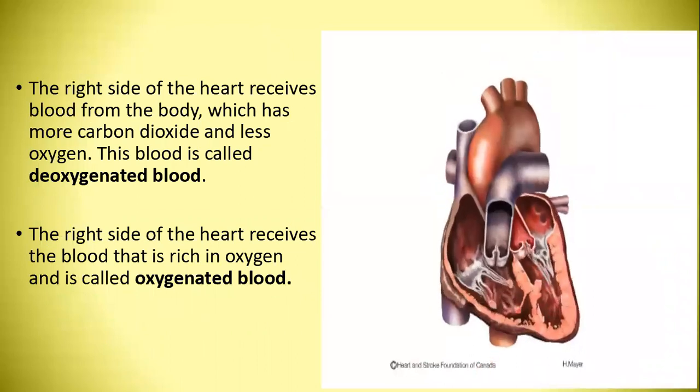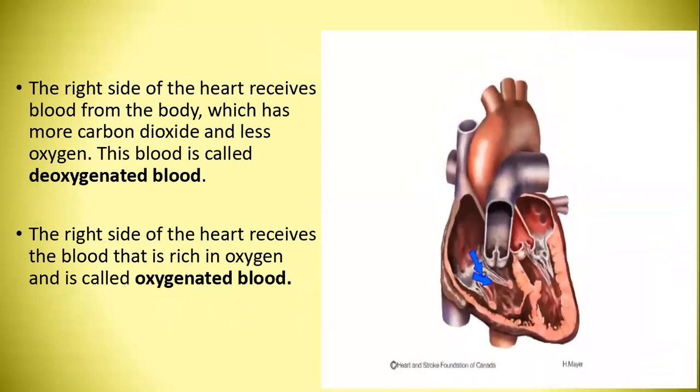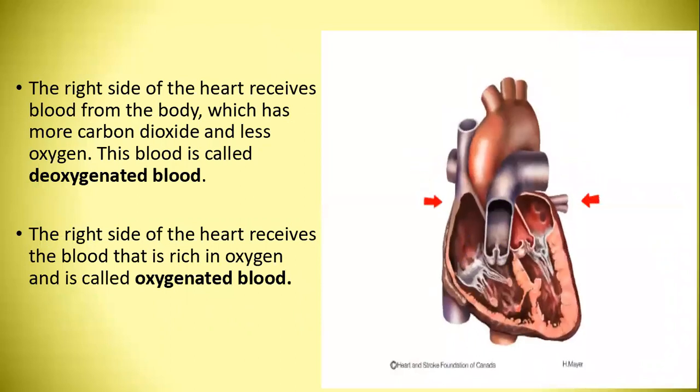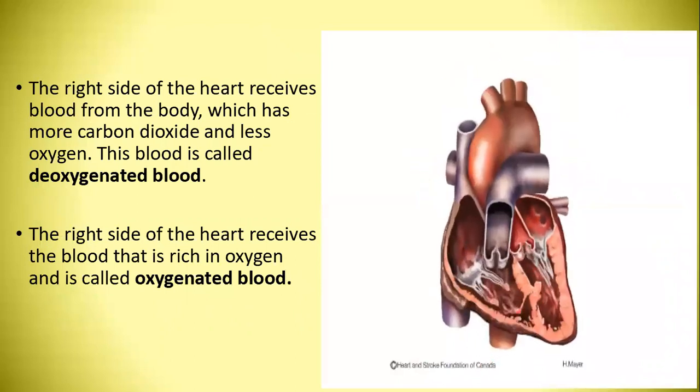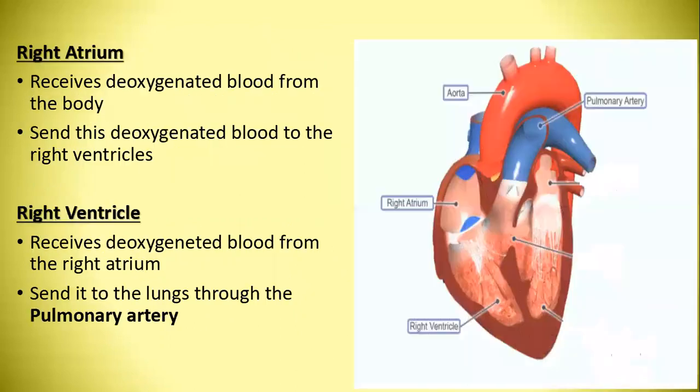Blood which has more carbon dioxide and less oxygen is called deoxygenated blood. The right side of the heart receives this blood. Blood that is rich in oxygen is called oxygenated blood. The right atrium receives deoxygenated blood from the body and sends it to the right ventricle. The right ventricle receives deoxygenated blood from the right atrium and sends it to the lungs through the pulmonary artery.